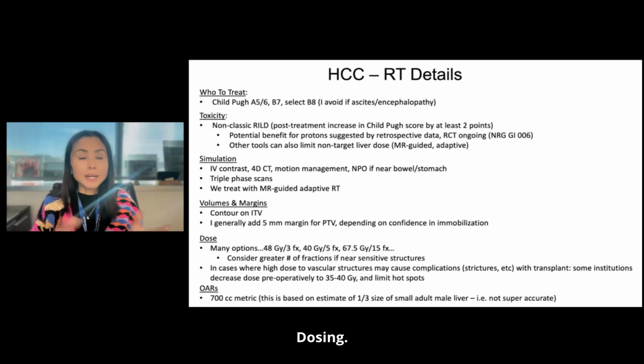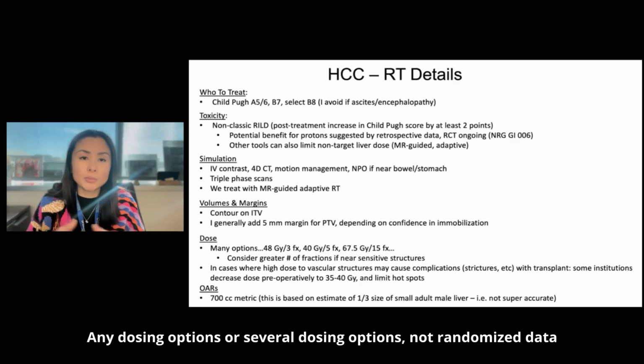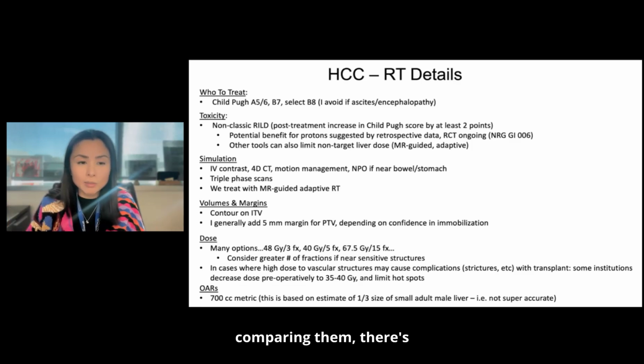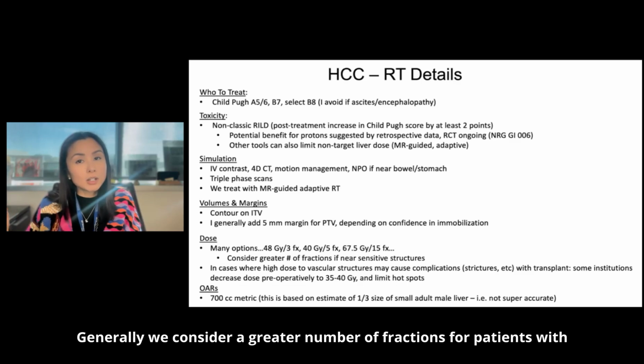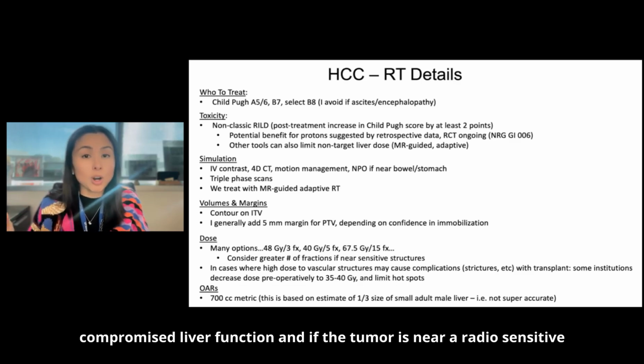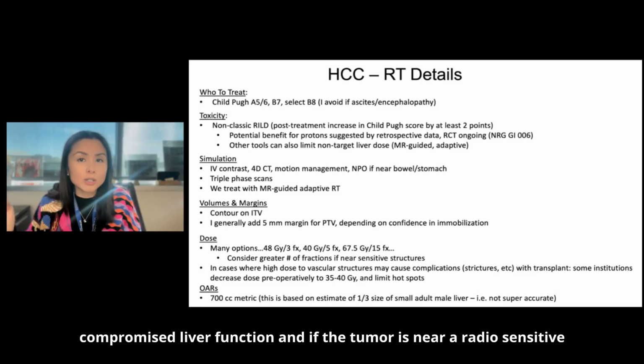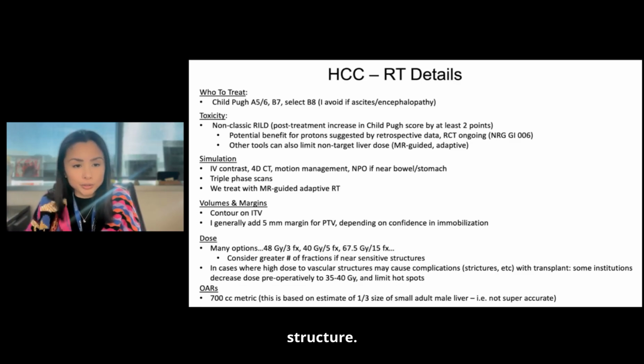Dosing. There are several dosing options, with no randomized data comparing them. There's 48 gray in 3 fractions, 40 in 5, 67.5 in 15. Remember that HCC is radiosensitive. Generally, we consider a greater number of fractions for patients with potentially more compromised liver function and if the tumor is near a radiosensitive structure.